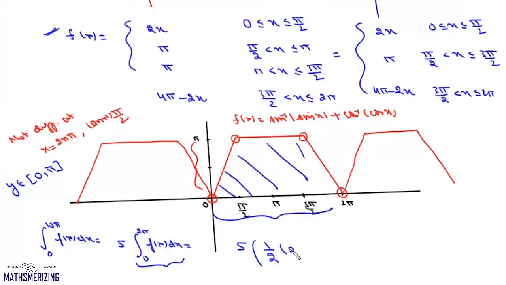Now this is 2 pi and this is 3 pi by 2 minus pi by 2, which is simply pi, and then the height, which is also pi. So this area will be 5 by 2 into 3 pi square, which is 15 pi square by 2. So the value of this integral will be 15 pi square by 2.